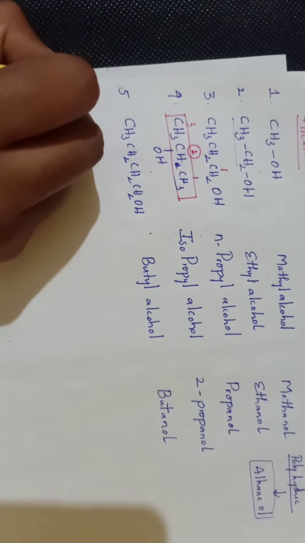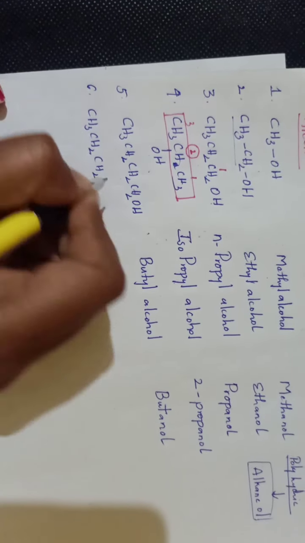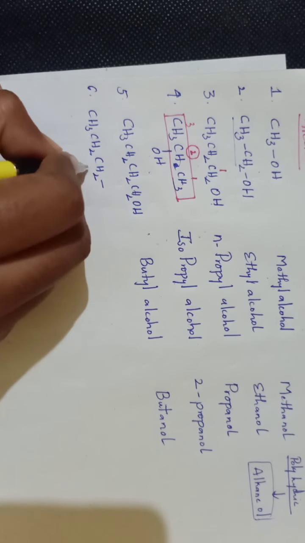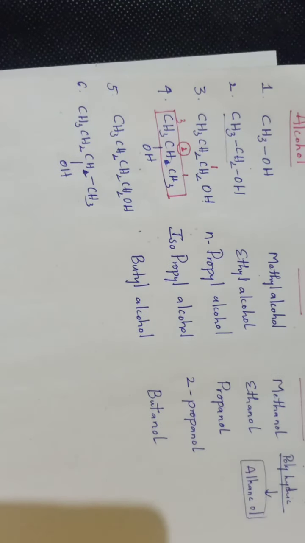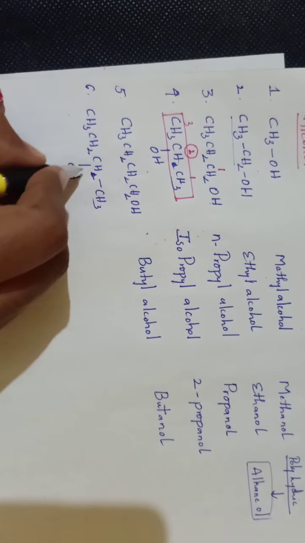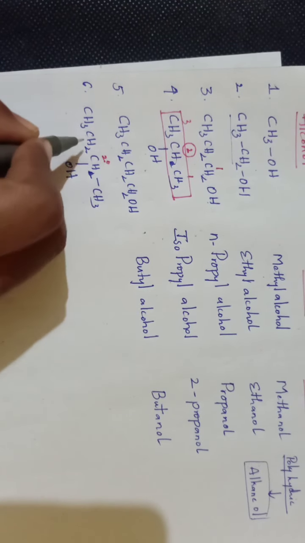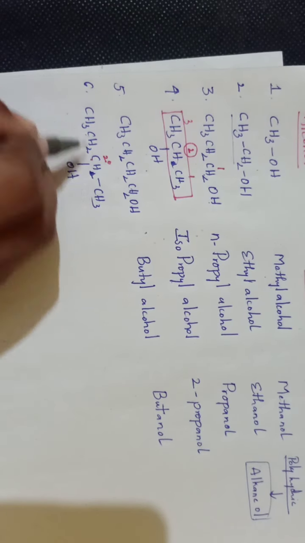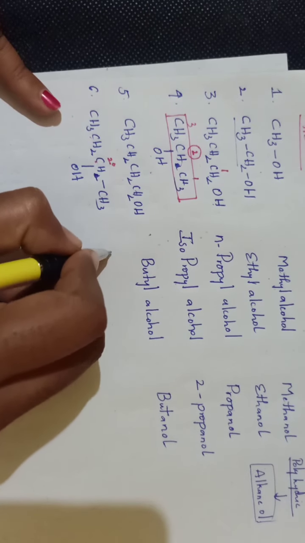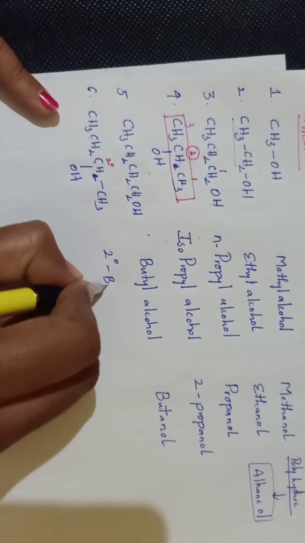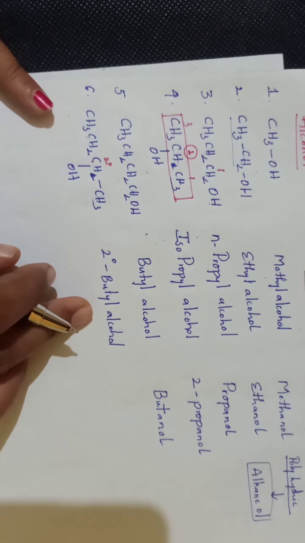Okay, now another example, CH3CH2CH2CH3. Now one hydrogen is replaced by OH, just imagine. Okay, now OH is located on which carbon? This is a secondary carbon. Okay, why is it secondary? Because this carbon is attached with 2 other carbons, so we can say it is a secondary carbon. Understand? So it is known as secondary butyl alcohol.